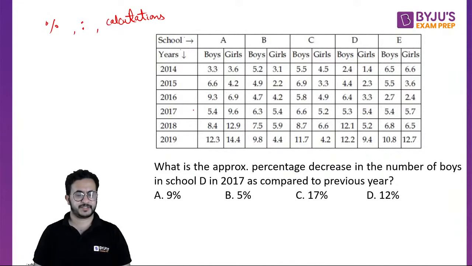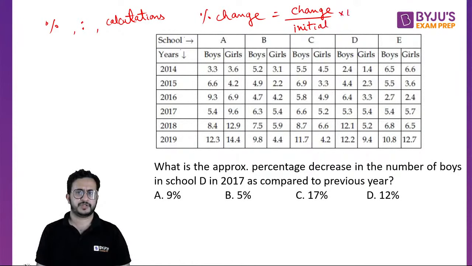What will be that percentage change? So what is percentage change? Percentage change, whether it is increase or decrease, is change upon initial value into 100.